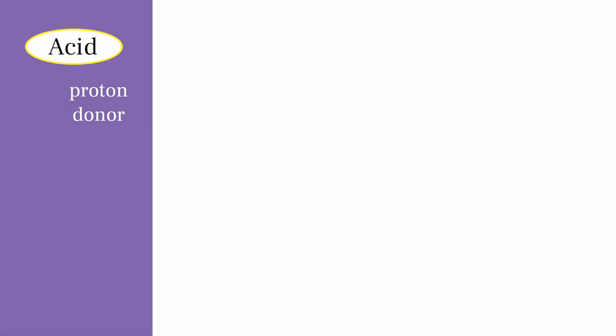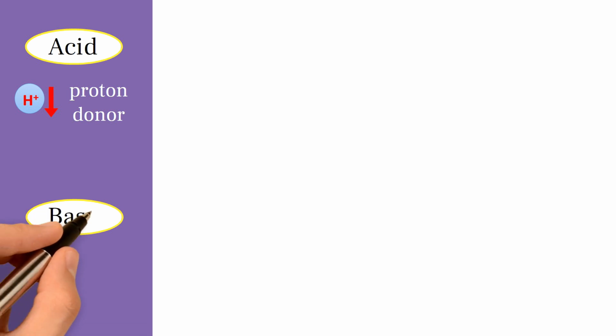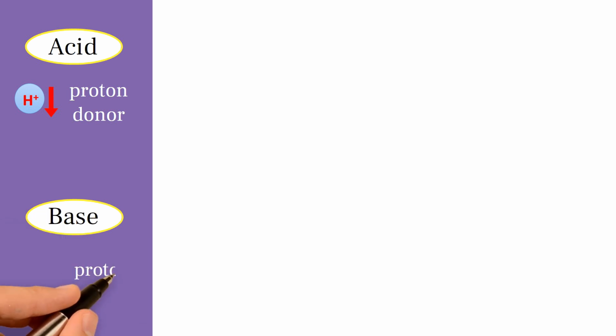So according to the definition of Bronsted and Lowry, the acid is a proton donor, that is, the number of its hydrogen atoms decreases, while the base is a proton acceptor, that is, the number of its hydrogen atoms increases.